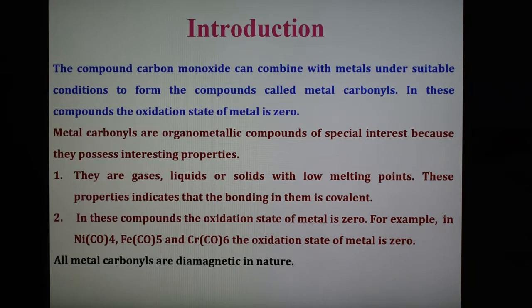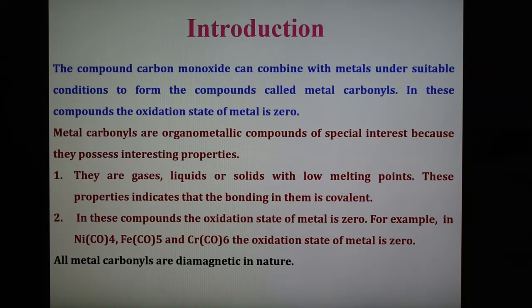Therefore, we can define that the carbon atom in carbon monoxide has a lone pair of electrons which can be donated to the transition metal to form a complex compound. That complex compound is known as the metal carbonyl. Examples of metal carbonyls are nickel tetracarbonyl, iron pentacarbonyl and chromium hexacarbonyl.